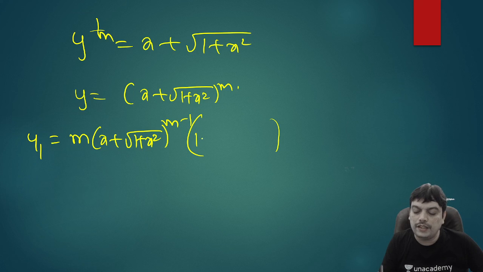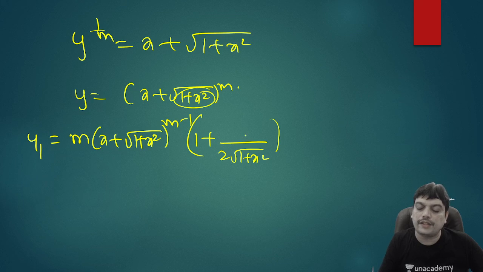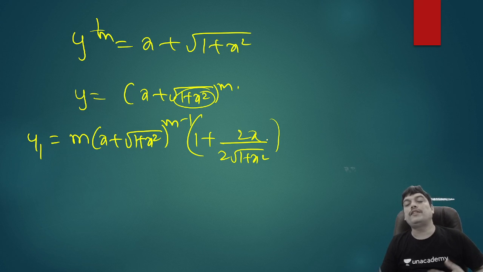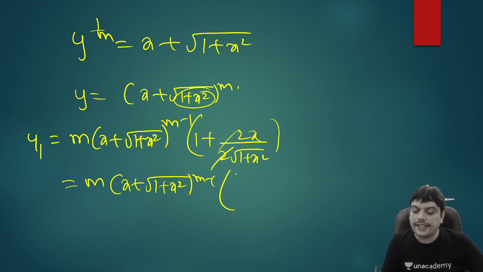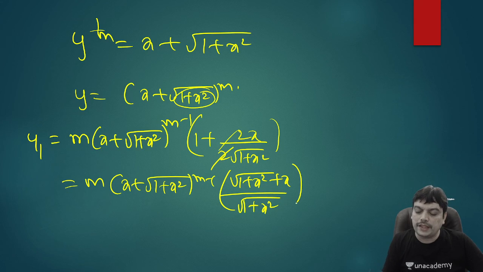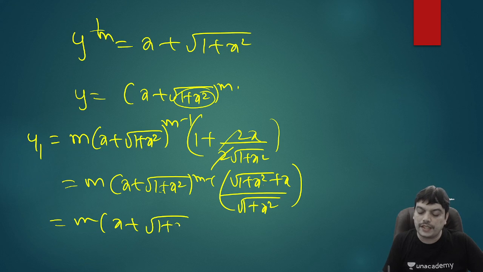So x will have a derivative 1. The root will again have a derivative 1 by 2 root 1 plus x square. Also 1 plus x square will have a derivative 2x. So you have to do the derivative till you exhaust inside, till the inner function. Then this will give you m into, this 2 cancels out, x plus root 1 plus x square power m minus 1 multiplied with, after taking LCM, root of 1 plus x square plus x by root of 1 plus x square. And since you have a similar term here with different power, when you multiply, the powers add up, so it will give you x plus root of 1 plus x square power. There is m minus 1 here and 1 here in the power. When you add, it becomes m, and denominator will be left out with root of 1 plus x square.